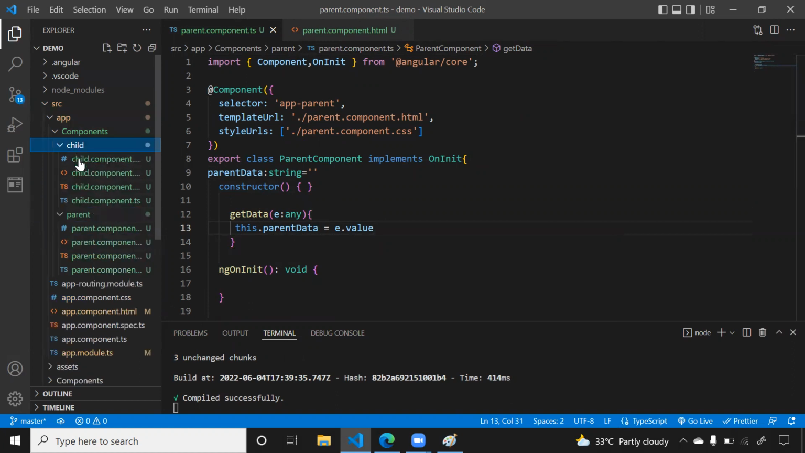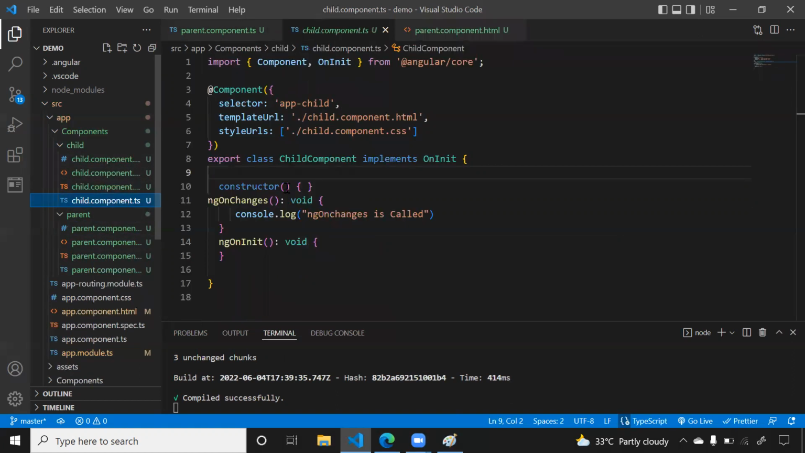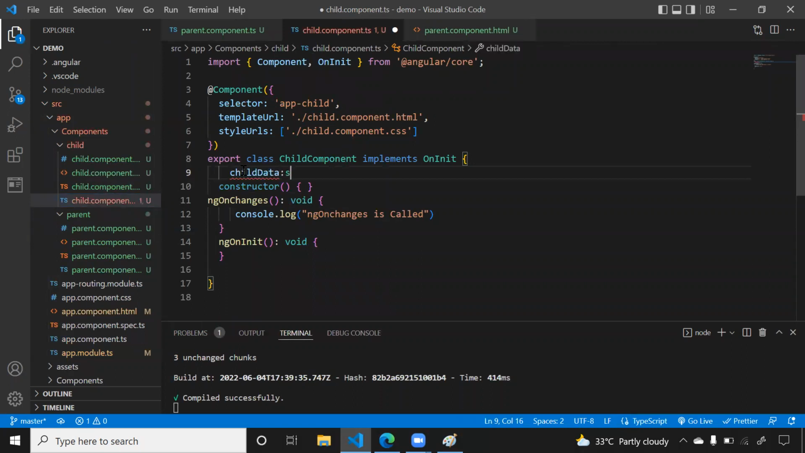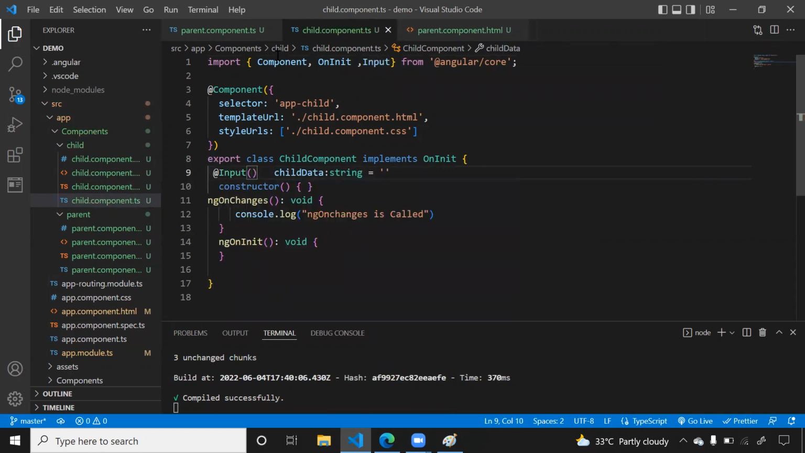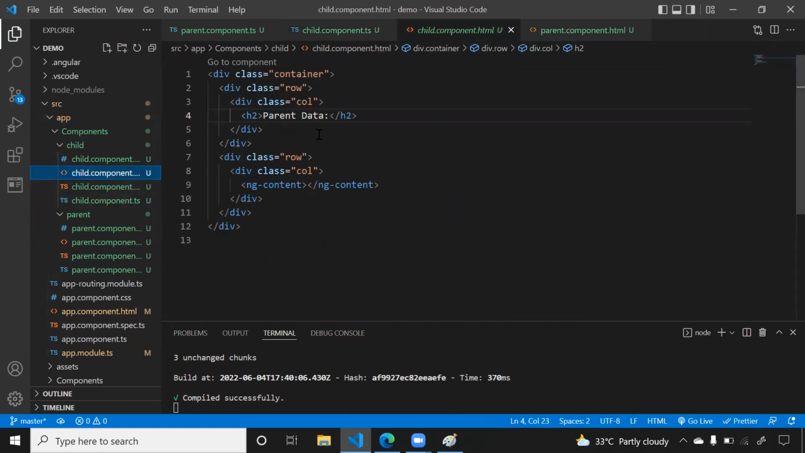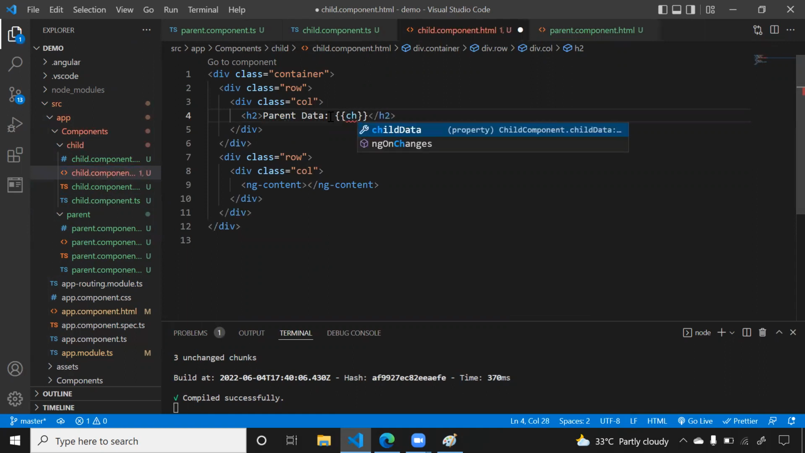So if any data is coming from the parent in the child component, then we should have one property called child data, which will be string type, and initially it will be empty. This should hold the data which is coming from the parent. So we have to import the input decorator and decorate it with the input decorator. Now this child data I can keep somewhere here, with an interpolation operator, and here I can say child data.